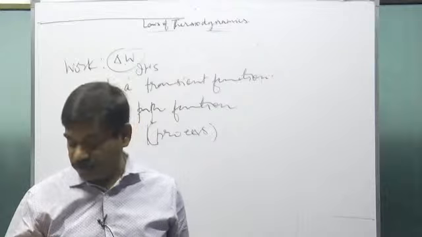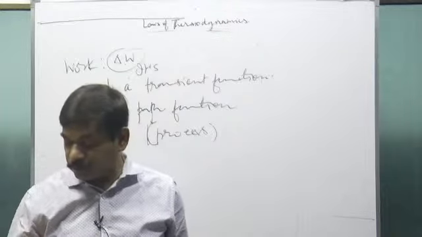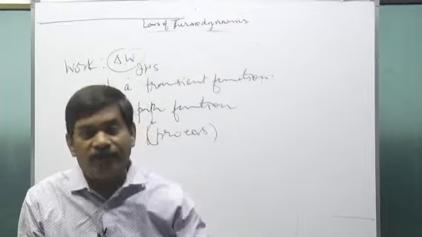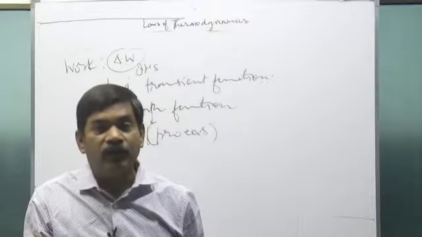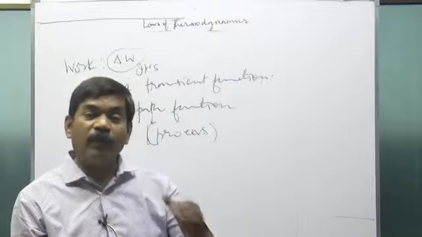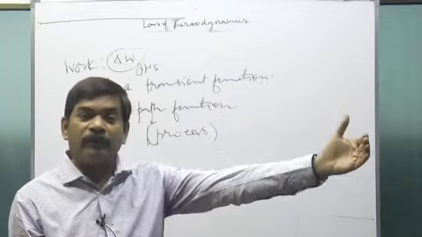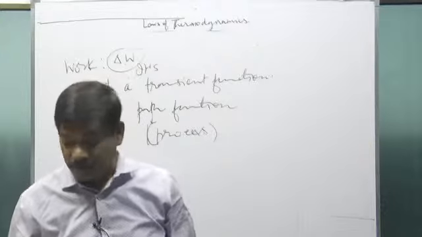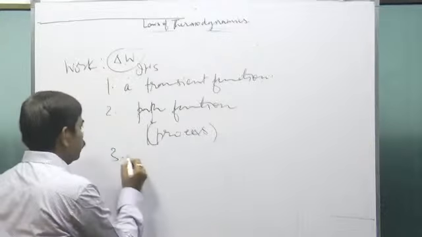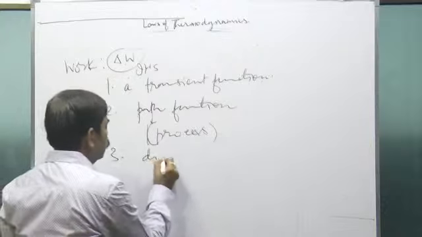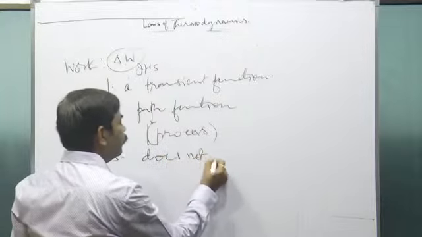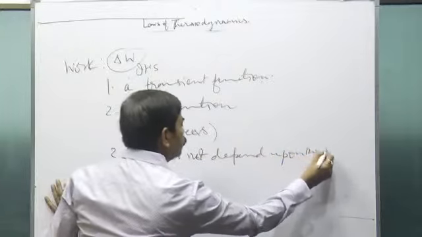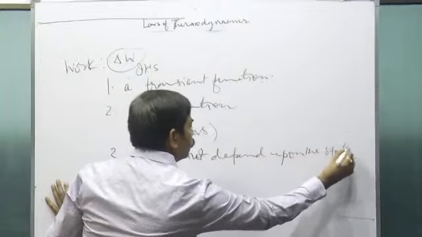Since the processes are different, the work done will be different. So work depends upon in what way you are reaching from one state to the other. It does not depend upon the state. Is that clear?